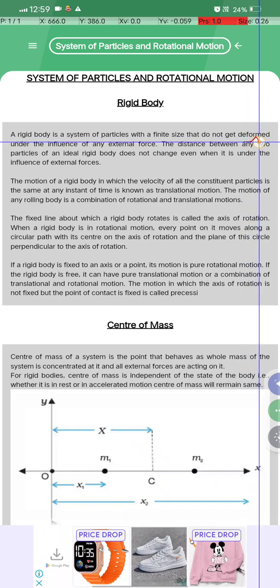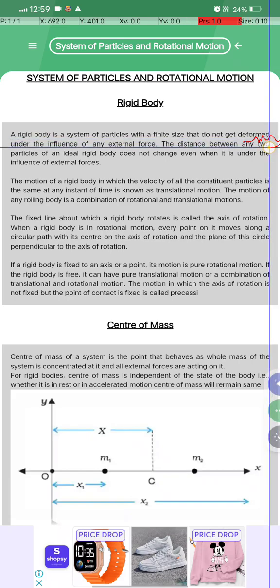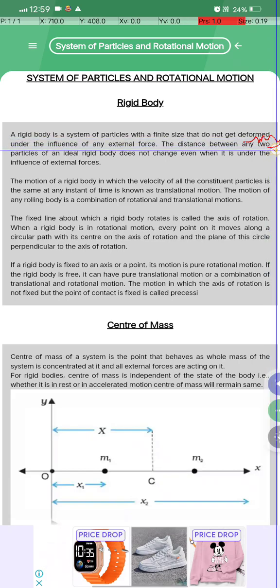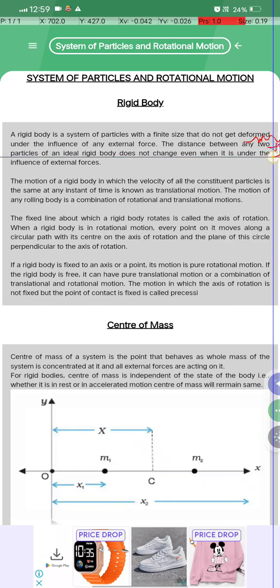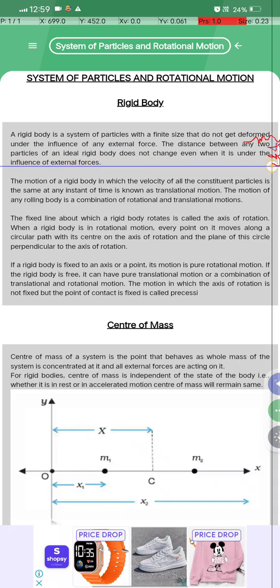देखो, a rigid body is a system of particles with a finite size that does not get deformed under the influence of any external forces, and the distance between any two particles of an ideal rigid body does not change even when it is under the influence of external forces.